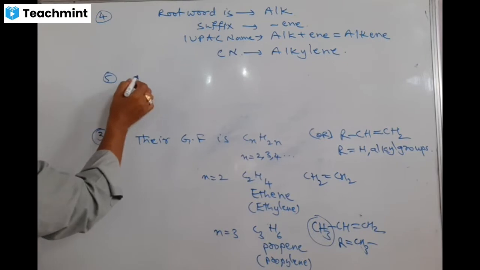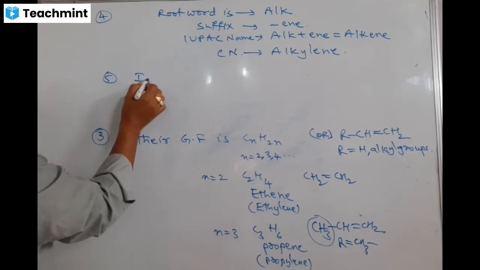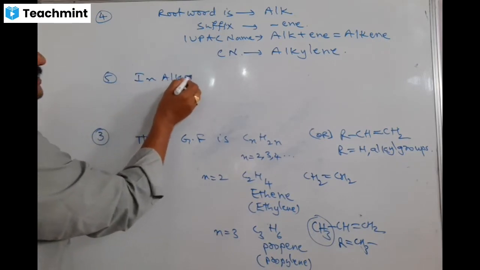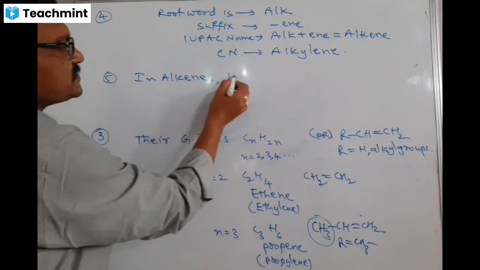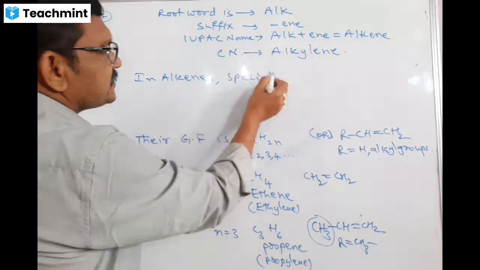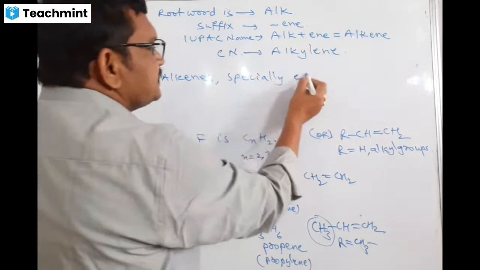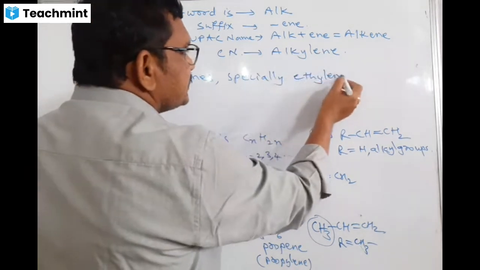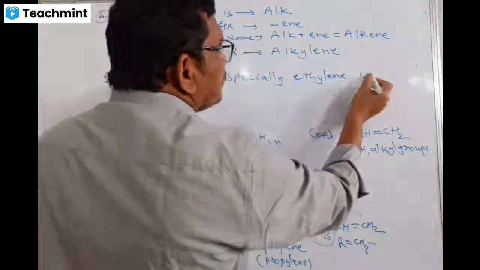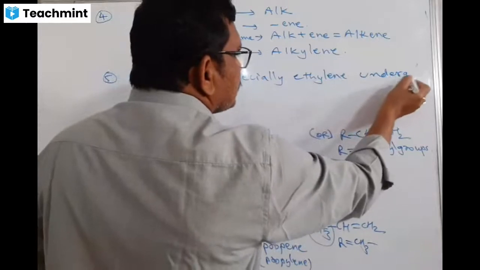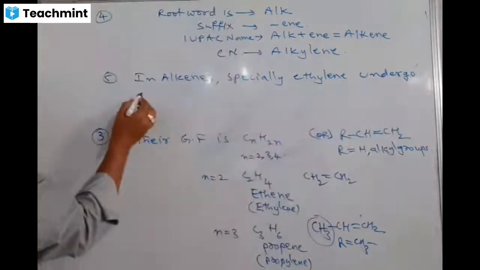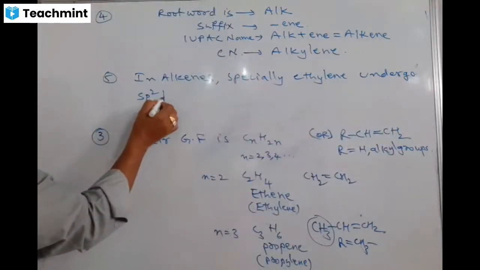See, alkenes, especially ethene or ethylene, undergo sp2 hybridization.